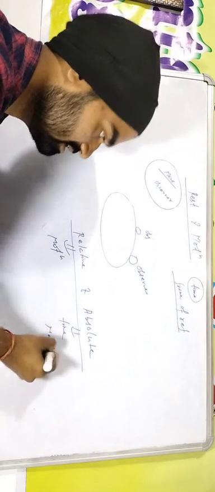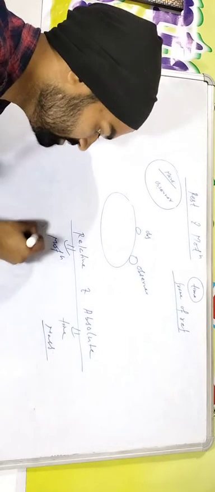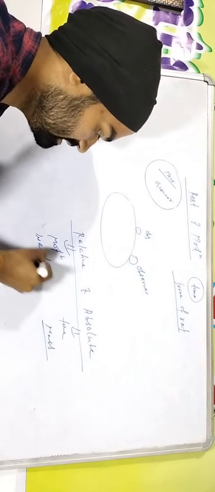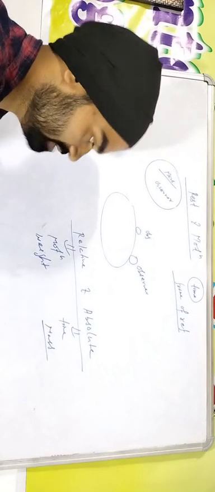Mass is an absolute term, weight is a relative term. In this way, in physics there are two terms, relative and absolute. Some physical quantities and some natural phenomena are relative, whereas some physical quantities and natural phenomena are absolute.